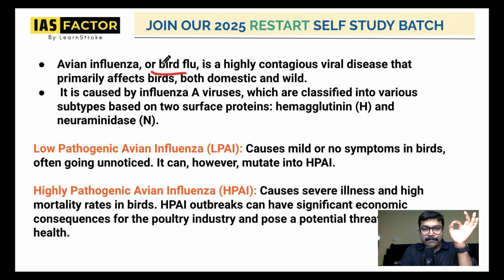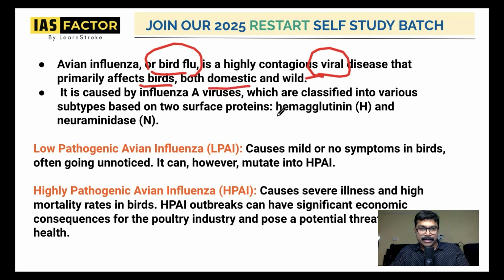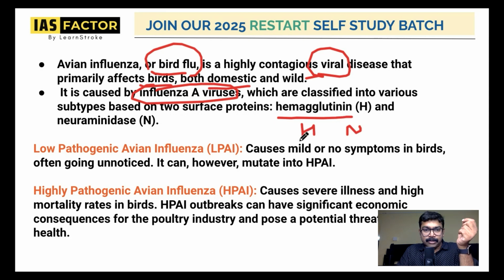Avian influenza is simply bird flu. It's a contagious viral disease. Very important: it is a viral disease that primarily affects birds, both domestic and wild birds. So please understand, it's bird flu. It's caused by an influenza virus, which is classified into various subtypes based on two surface proteins. Please remember there are two surface proteins, H and N: the hemagglutinin and the neuraminidase. The H and N proteins are very important.